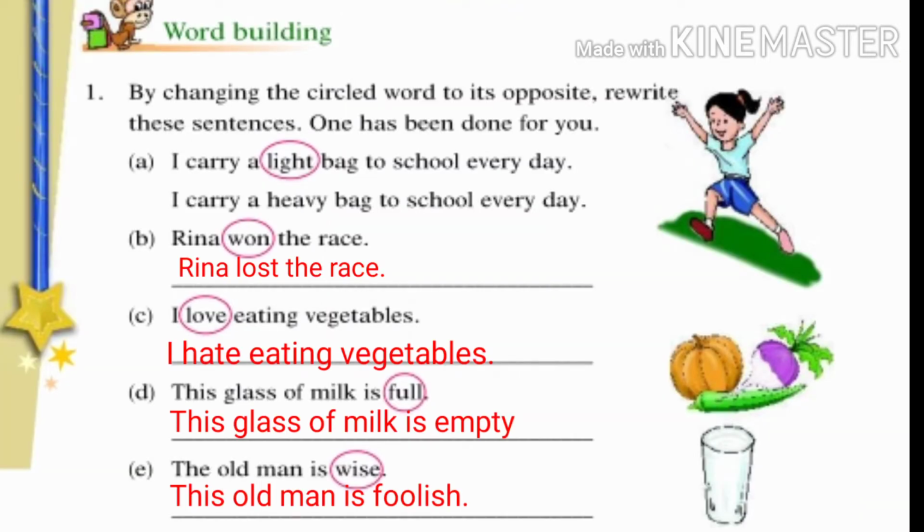Now we will see word building. By changing the circled word to its opposite, rewrite these sentences. One has been done for you. One example is already done here for us. Example A: I carry a light bag to school every day. The word light is circled. We want to write the opposite word of that circled word and rewrite the sentence.